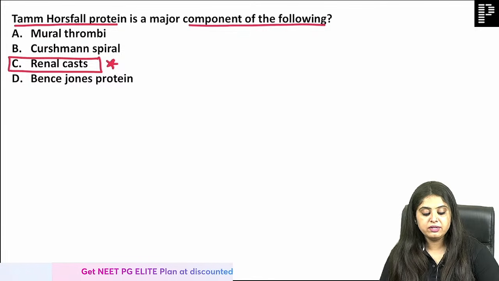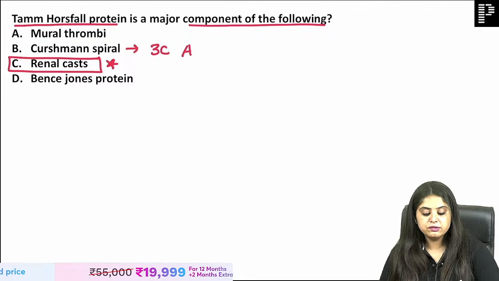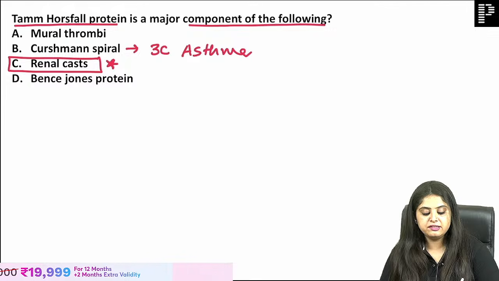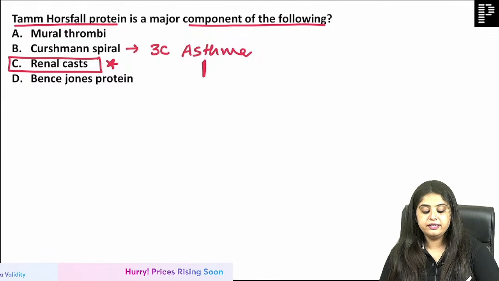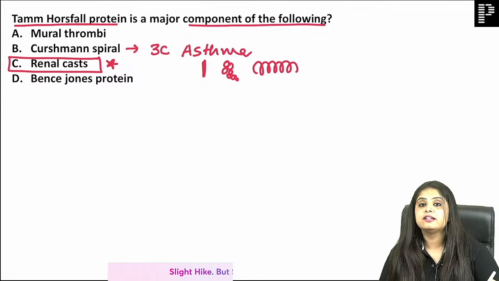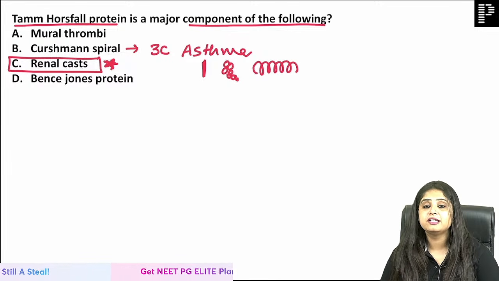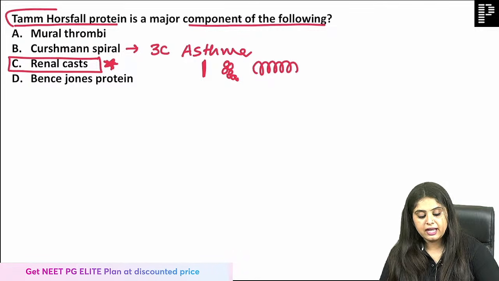But usse pehle, can you tell me where did I teach you Kirschmann spiral? This was a part of the 3 C's that you see in asthma. In asthma you had 3 C's. एक तो वो crystal था, Charcot Leyden crystal, एक तो bodies था, Curschmann bodies, and one was a spiral, that is Kirschmann spiral, totally different. Here I'm talking about a different organ that is known as the renal cast. So they mentioned TAM horsefall protein.